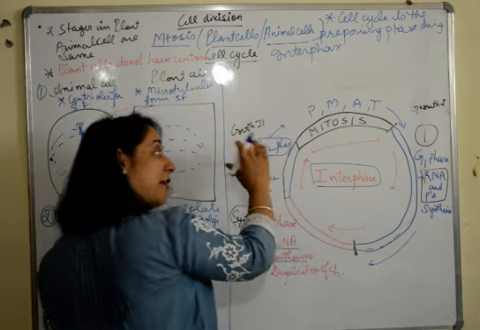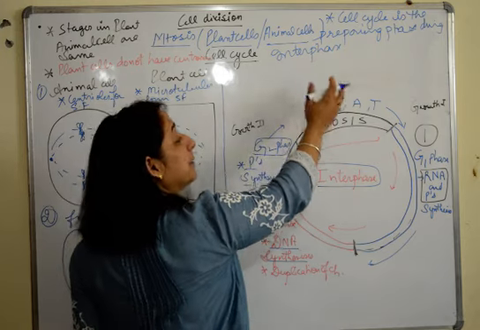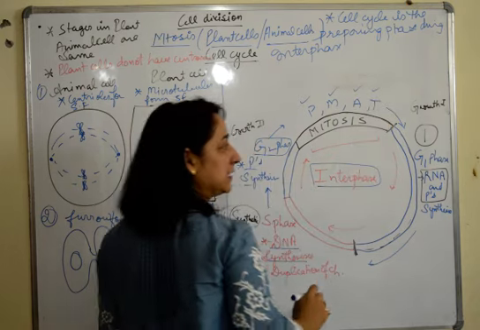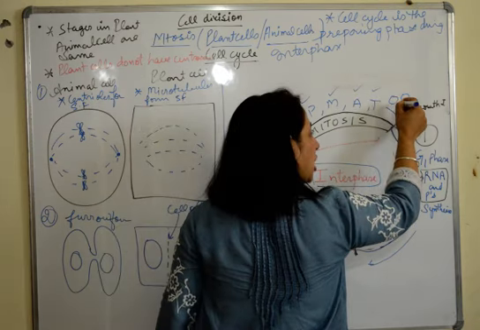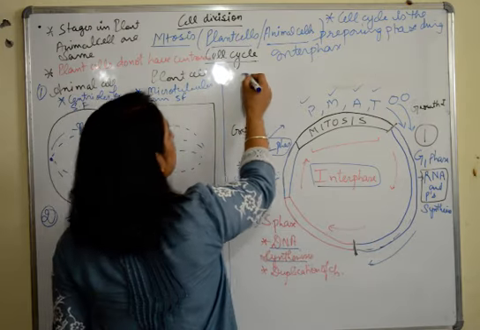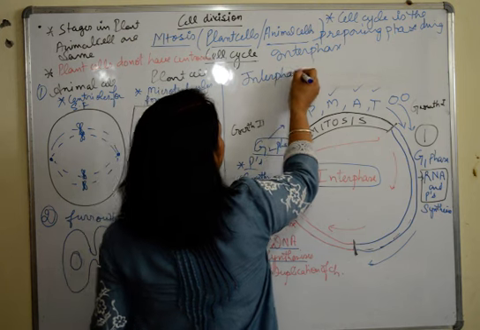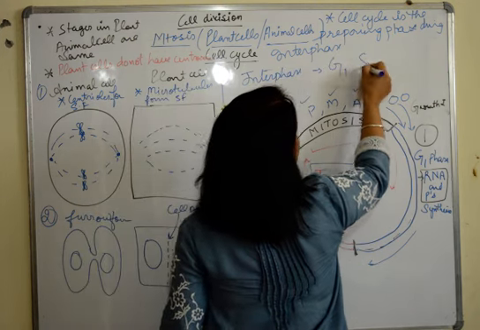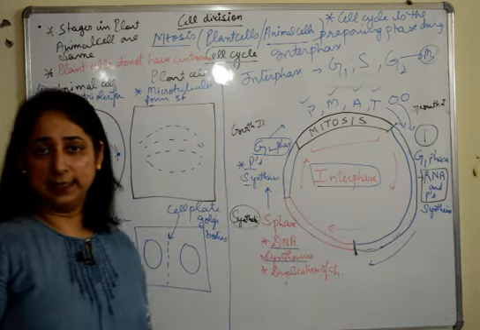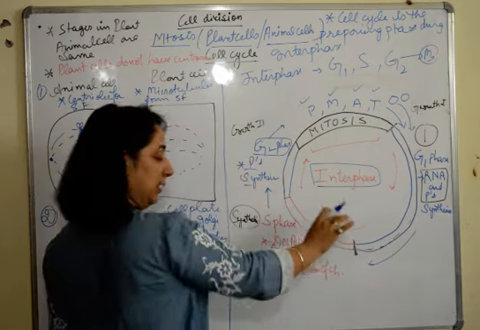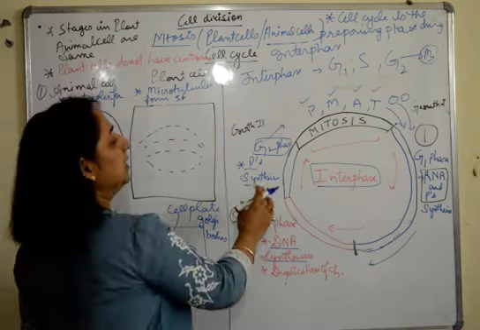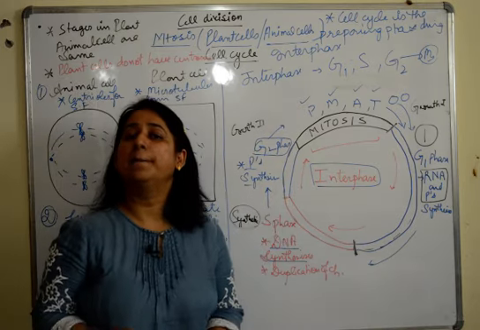Now after G2, the cell enters mitosis and the stages prophase, metaphase, anaphase, telophase take place. Two daughter cells are formed which again enter interphase. So what is interphase? Interphase consists of G1, S and G2 and then it will enter into the mitotic phase. It is just a preparing phase. It prepares the cell so that it can enter the phase of mitosis.